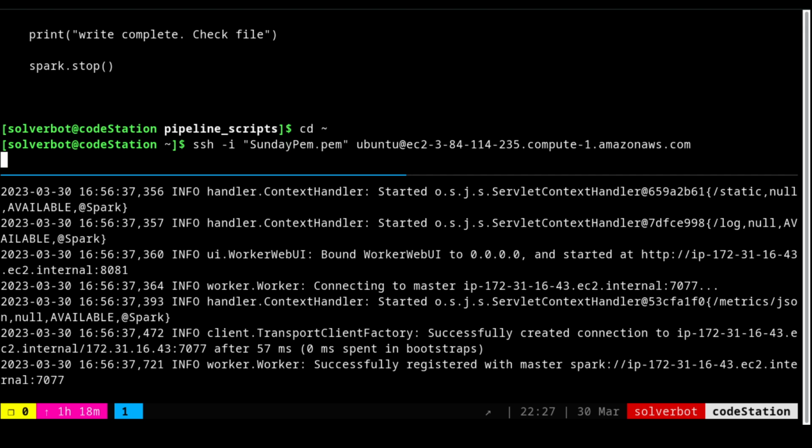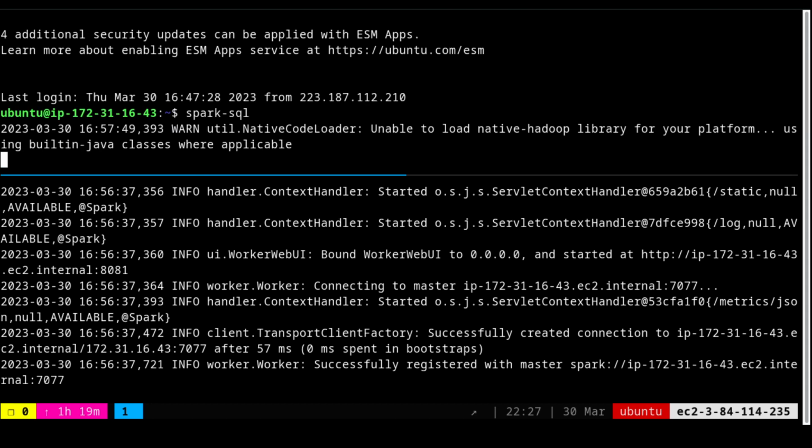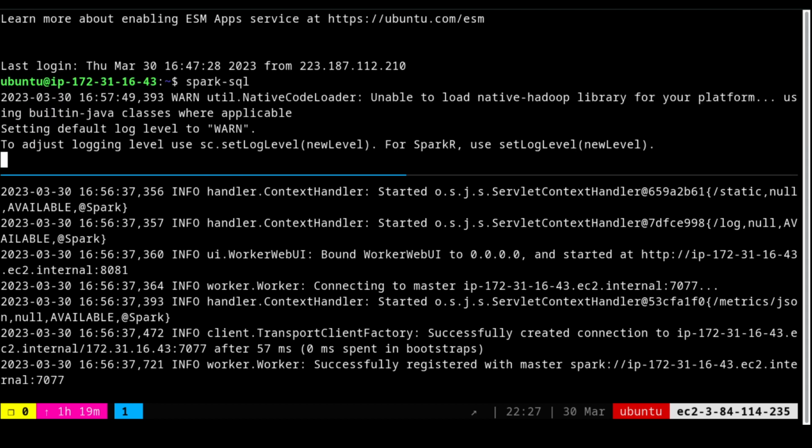I can have as many connections as I want, but I am using the terminal muxer so you can see it in parallel here. Now, before I go and show you how the script is executed, it's a very simple thing, but I wanted to show you what databases are available, because after I execute the script, I will show you that there are new databases.